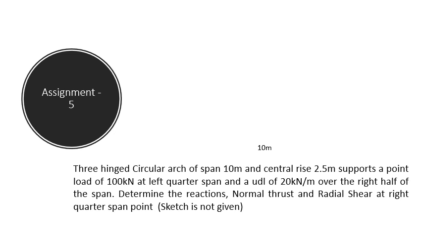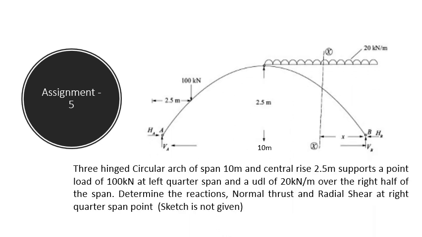Next is the three-hinged circular arch of span 10 meter and central rise 2.5 meter, supports a point load of 100 kilonewton at left quarter span and a UDL of 20 kilonewton per meter over the right half of the span. Determine the reactions, normal thrust and radial shear at right quarter span point. So, I am giving you the diagram. Actually, diagram would not be given. So this is the diagram according to the given problem.